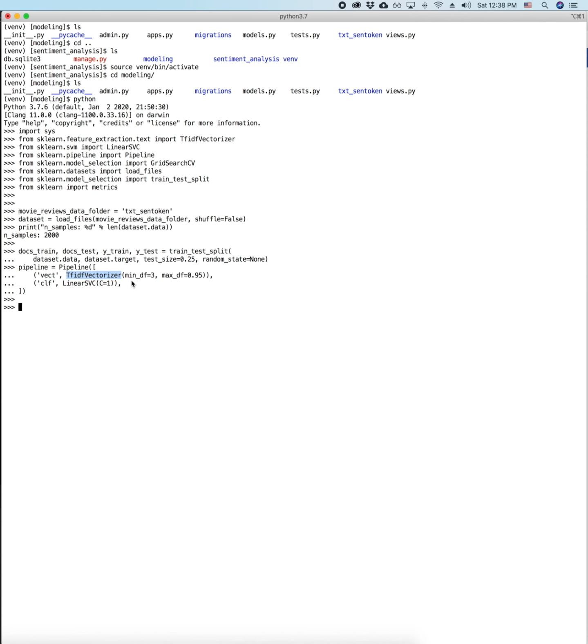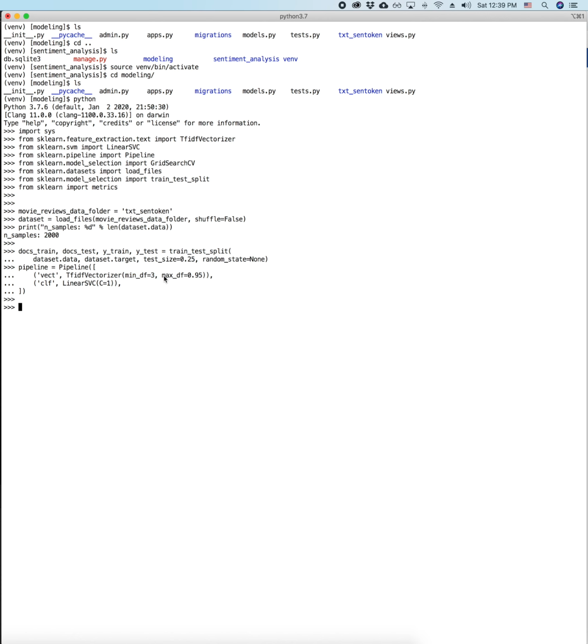And min_df represents minimum document frequency, which means that for any keyword or phrase in any movie reviews that we loaded, we'll only consider words that appear in at least 3 documents. So for a word that is so obscure that it only appears in 2 documents or less, or 1 document, we won't consider it and convert it into a column to fit into a machine learning model.